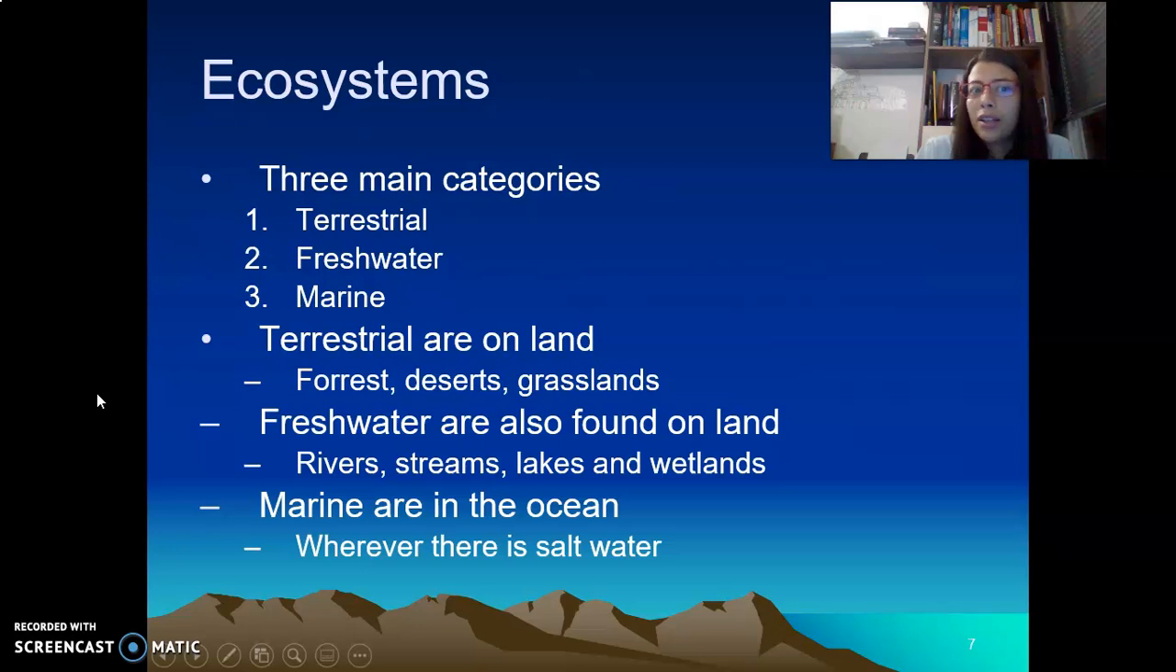We have three categories of ecosystems: terrestrial ecosystems, freshwater ecosystems, and marine or salty water ecosystems. The terrestrial ones are on land, like the forest, the desert, the grassland. The freshwater ones are also found on land: rivers, streams, lakes, and wetlands. And the marine ecosystem is essentially the ocean. Remember that the ocean is 70% of the water in the world.